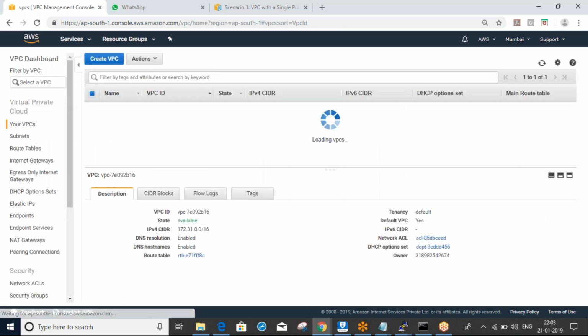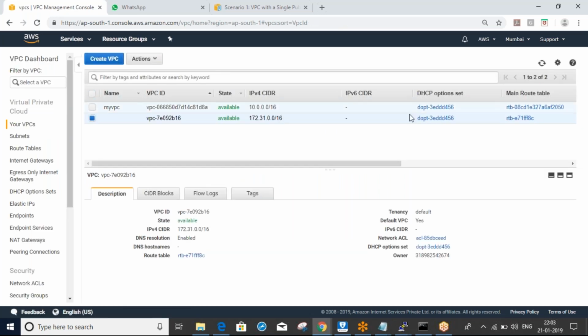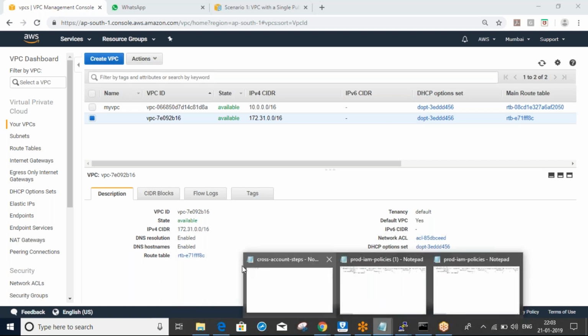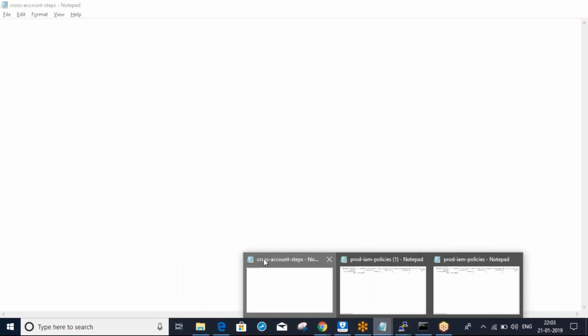Just create. That's it. So now I have created my VPC. Just leave it for 5 minutes. Now we'll discuss subnets. Any idea what a subnet is?